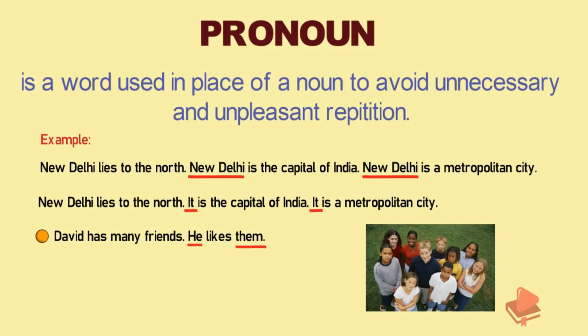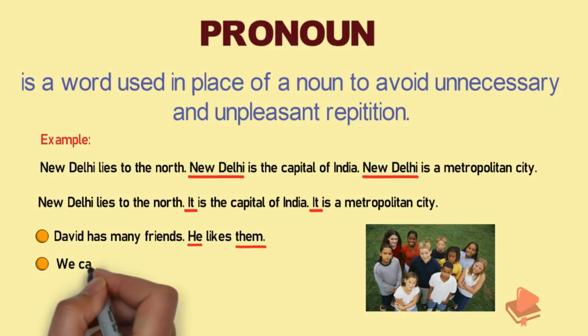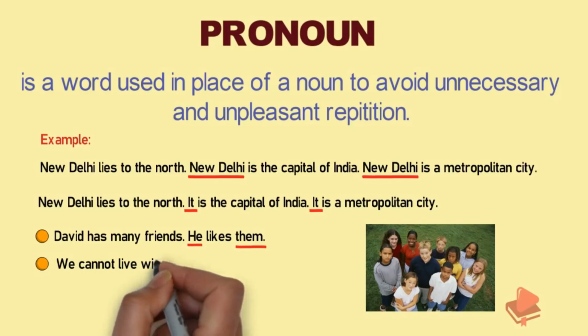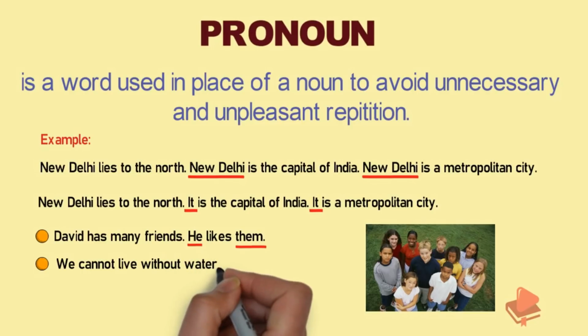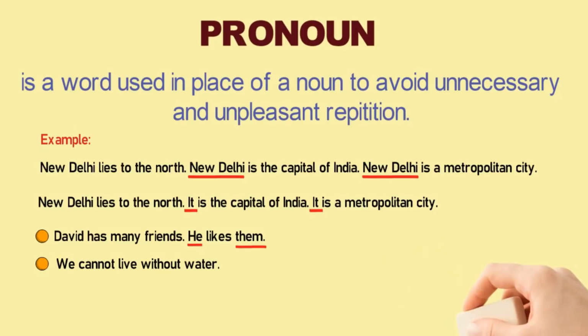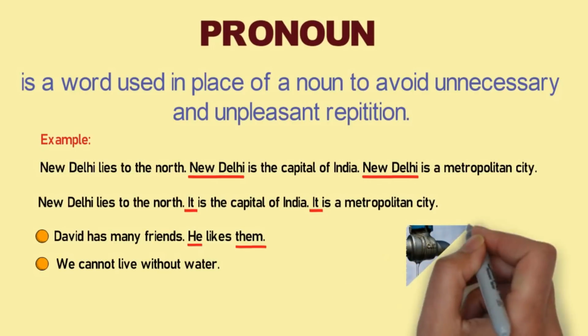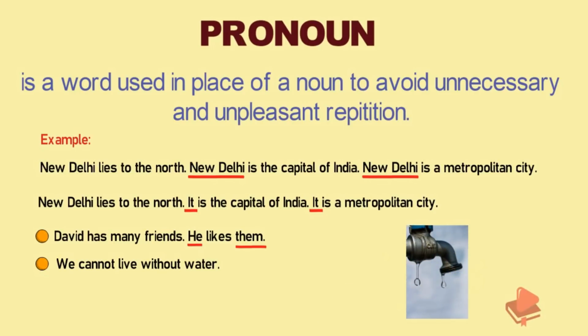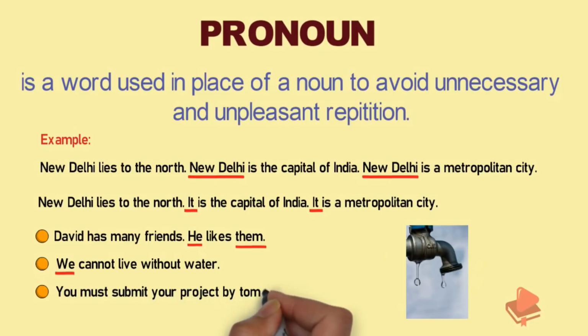Let's see the next sentence. We cannot live without water. In this sentence, we is the pronoun because it is used for people, or an individual, or a group of people. You must submit your project by tomorrow.